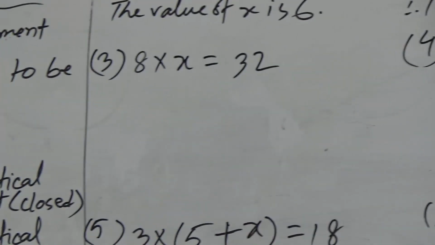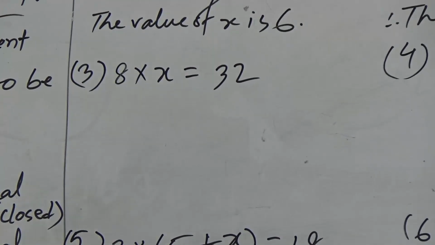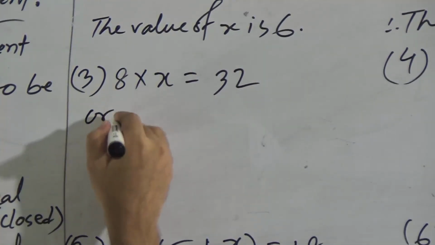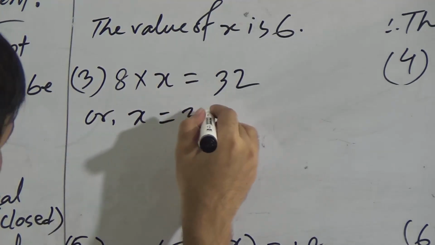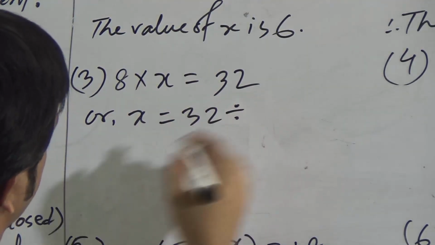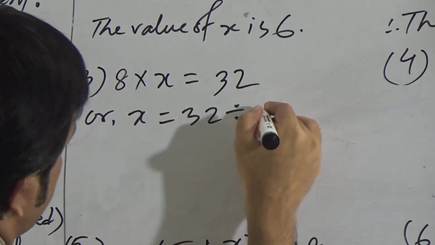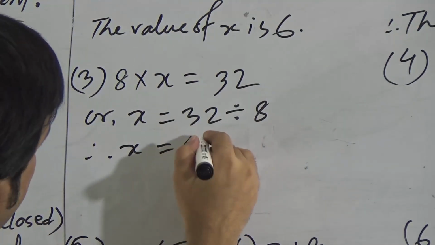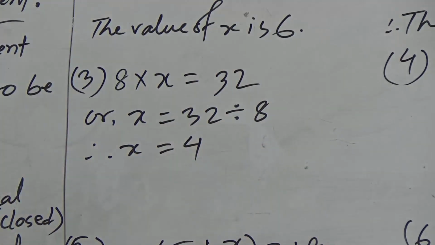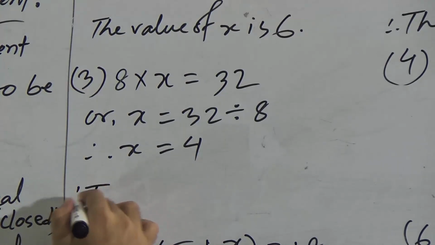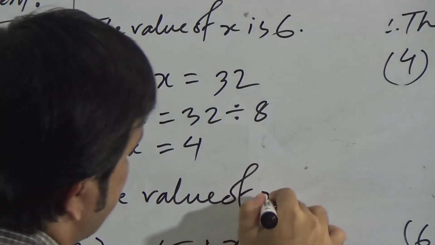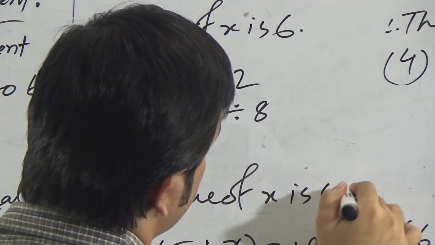Okay, dear students, now come to question 3. Question 3 is 8 into x equals 32. Here the opposite operation of multiplication is division. So we can write x equals 32 divided by 8. If we divide 32 by 8 we will get 4. So the value of x is 4.